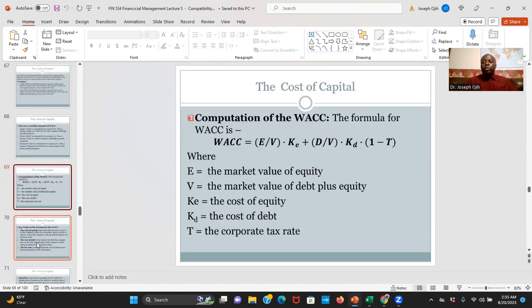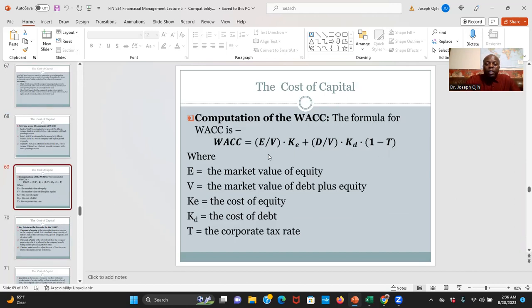So now, at this point, I think I have given you enough background. Now, let's look at how to do the actual work of calculating the weighted average cost of capital. This is the formula here. Weighted average cost of capital is E over V times KE plus D over V times KD times 1 minus T.